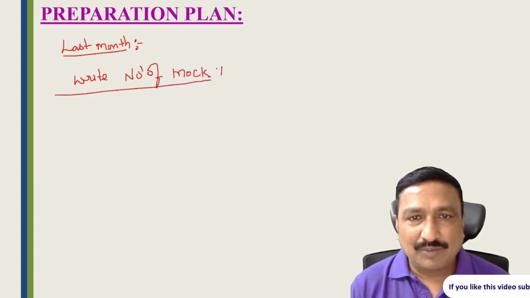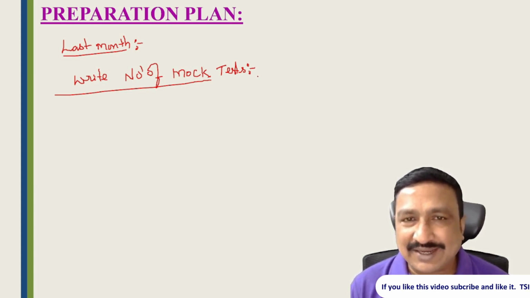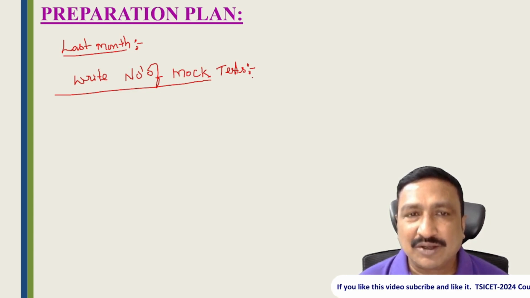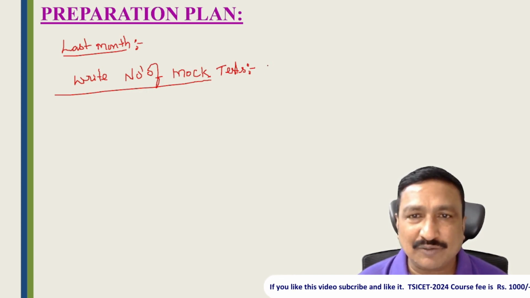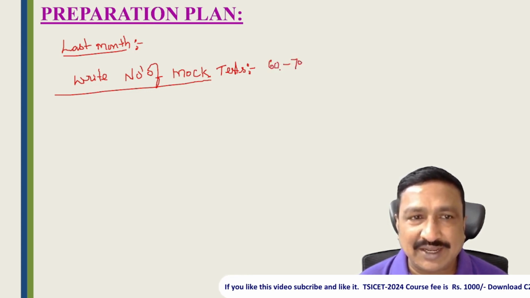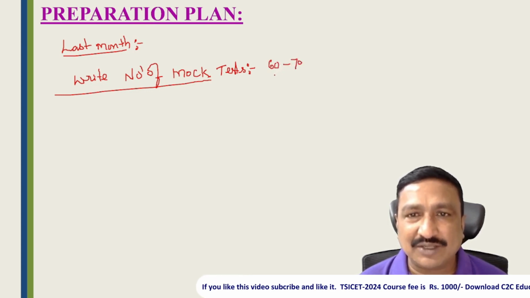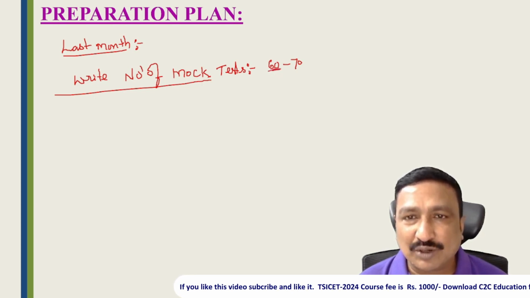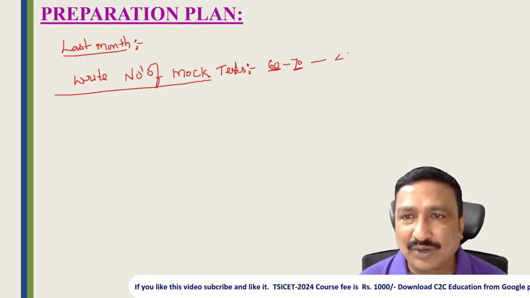If you write a number of mock tests, what will happen? Even if you don't know anything, if you write the test and keep the same option for all the questions, or solve some questions and keep one option for those you don't know, your minimum score will be 60 to 70 marks. Suppose on the first day you write a mock test, not leaving any question, you will get a minimum score of 60 to 70 marks. That means your rank will be below 40,000.